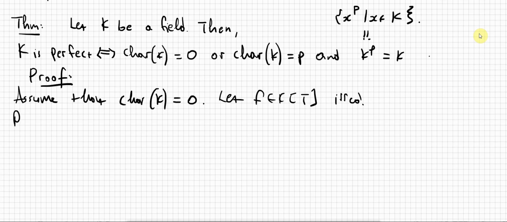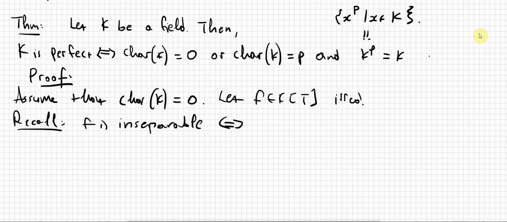So we have to show that this is separable. But now we recall the following thing. We recall that a polynomial is inseparable if and only if its derivative is the zero polynomial. So in our case, we have to show that f is separable, so we have to show that its derivative is not 0.